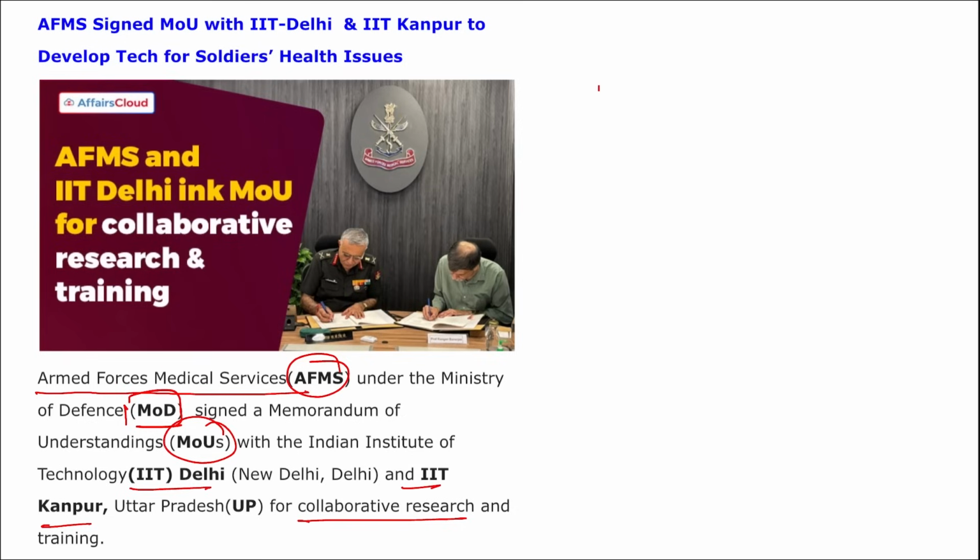So we just saw that in the MOU with IIT Delhi, the biomedical research ecosystem of IIT Delhi will be providing the technical expertise here. And if we are talking about IIT Kanpur, the MOU of AFMS with IIT Kanpur, remember under this MOU, IIT Kanpur will provide AI expertise and machine learning expertise, so that with the help of these new technologies we can come up with new solutions for medical research.